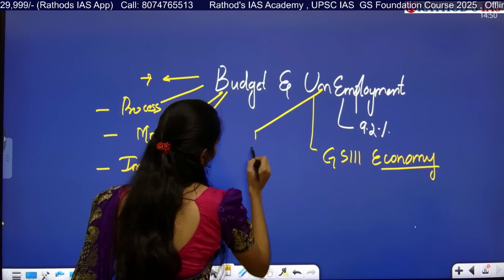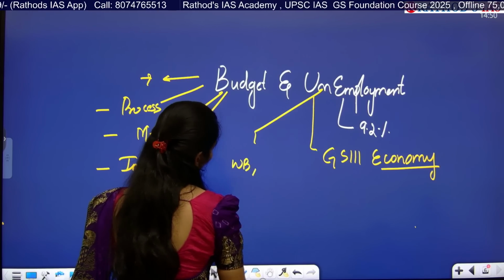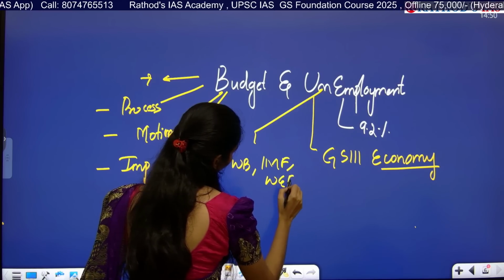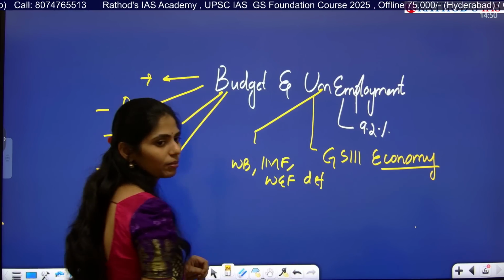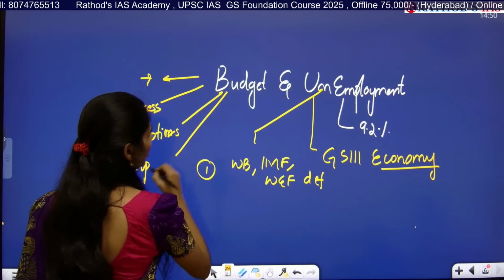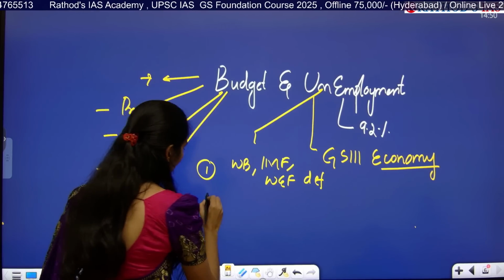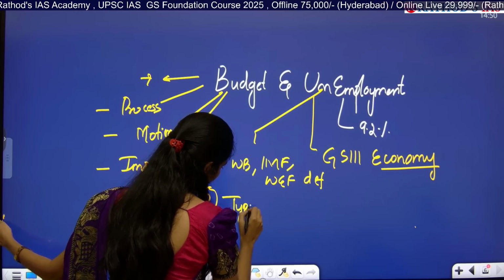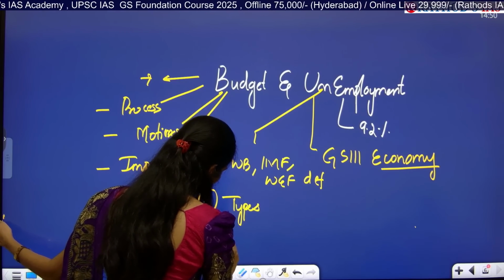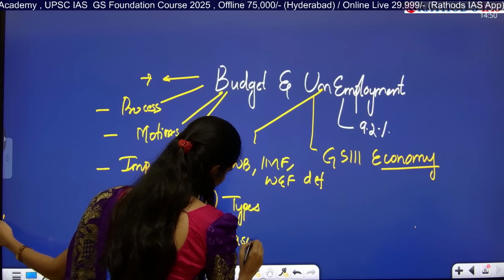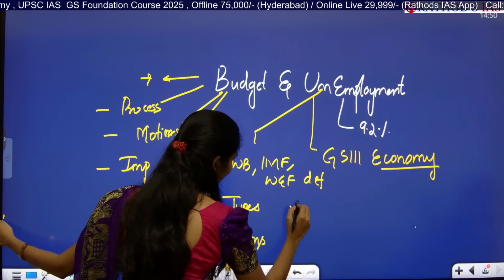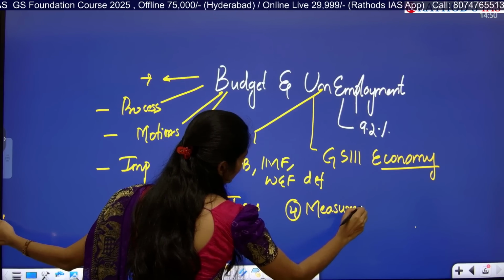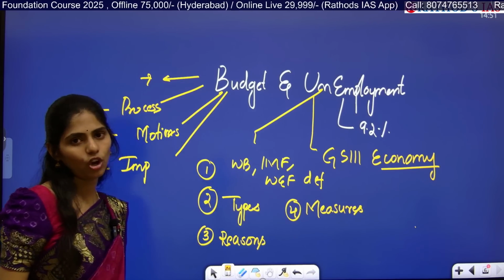And for unemployment, you have to see either the World Bank definition, or the IMF definition, or the World Economic Forum definition of unemployment. So the first one is the definition, and the second is to understand the types of unemployment. Third, you have to see the reasons for unemployment in India, and the fourth is the measures you can take to address this problem of unemployment.